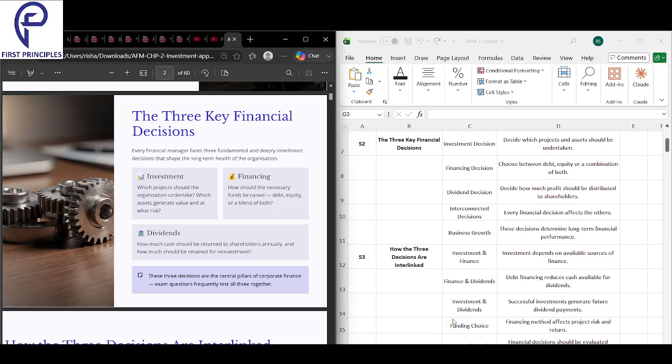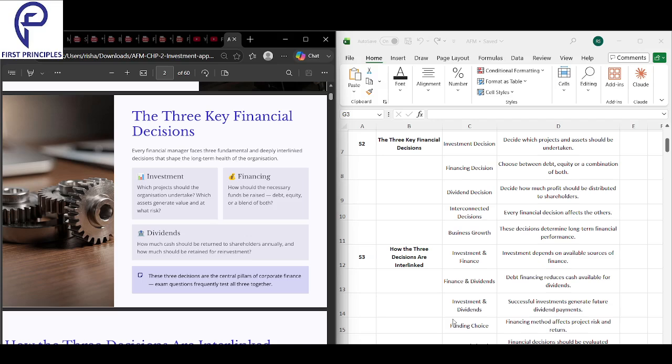In slide 2, the main heading given is the three key financial decisions. We have the investment decision, financing decision, dividend decision, and the interconnection between the decisions and business growth. Firstly, under investment decision, we decide which projects and assets should be undertaken. It basically means which projects the company should spend money on, which projects to pick.